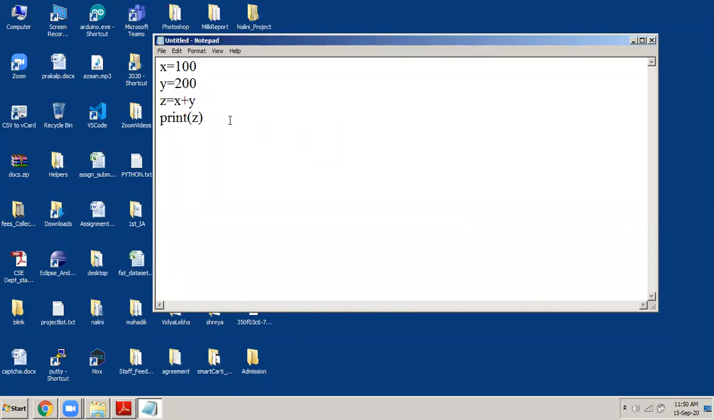Now, a lot of questions must have come to your mind. You will first ask, sir, you are using x here and putting the value 100. Is it not required to declare x as an integer variable? Similarly, I'm putting y is equals to 200, which means I'm storing the value 200 into the variable y. Is it not required to declare these x, y, and z variables?